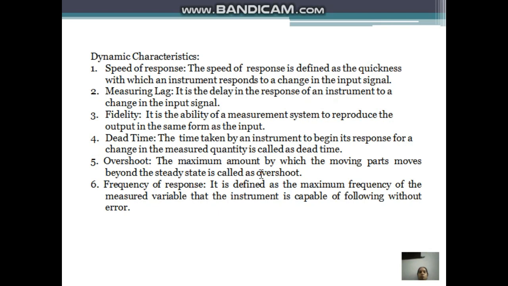The maximum amount by which the moving parts move beyond the steady state is called overshoot. Like here, suppose the pointer moves along the calibrated scale beyond the steady state. That is called overshoot.